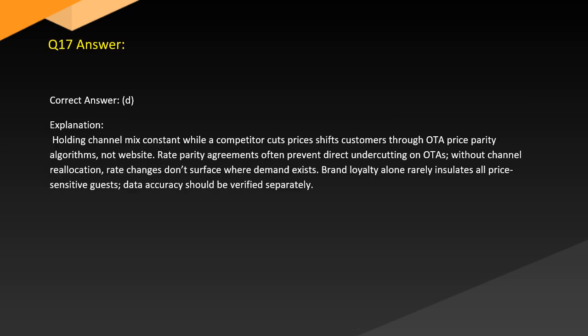Answer. Correct answer: D. Explanation. Holding channel mix constant while a competitor cuts prices shifts customers through OTA price parity algorithms, not website rate parity agreements, which often prevent direct undercutting on OTAs. Without channel reallocation, rate changes don't surface where demand exists. Brand loyalty alone rarely insulates all price-sensitive guests. Data accuracy should be verified separately.